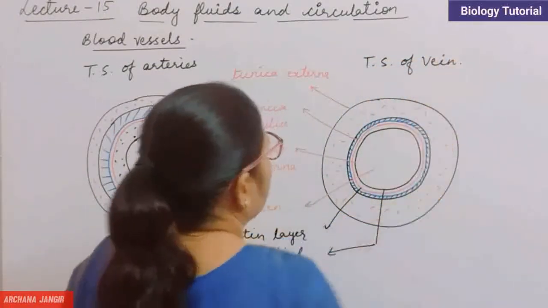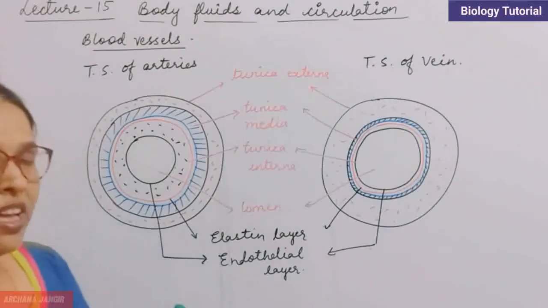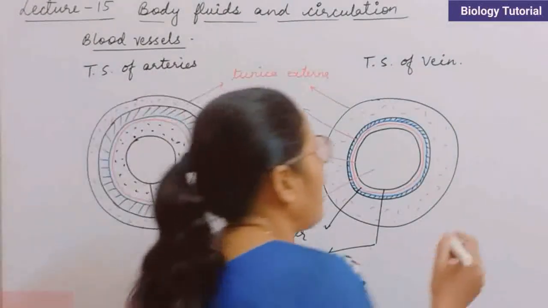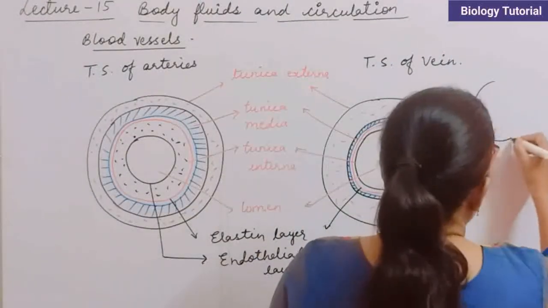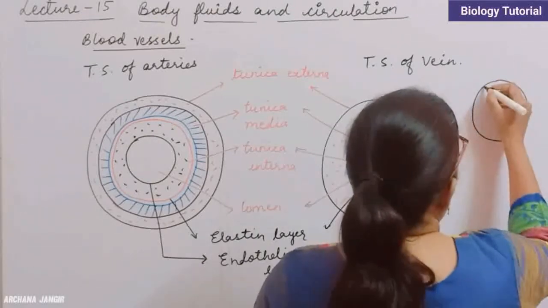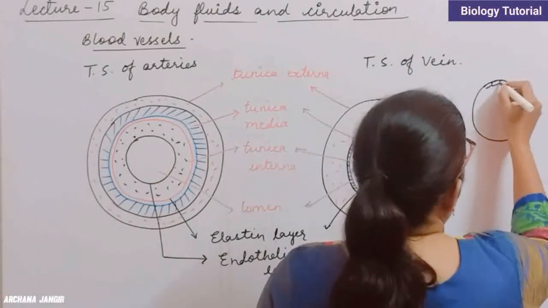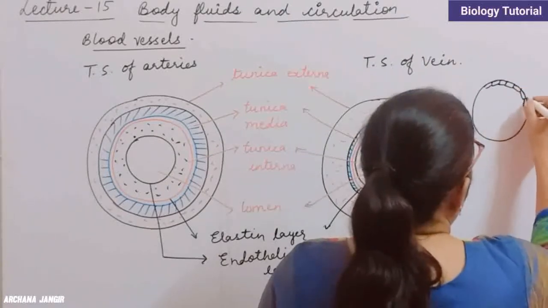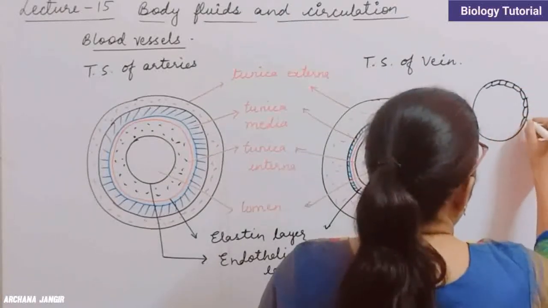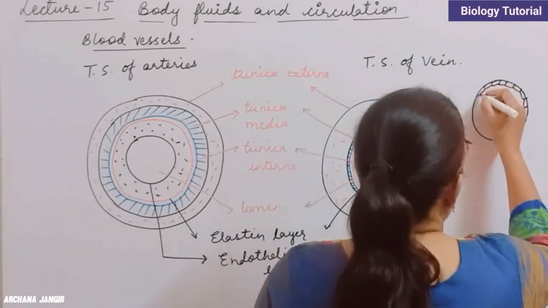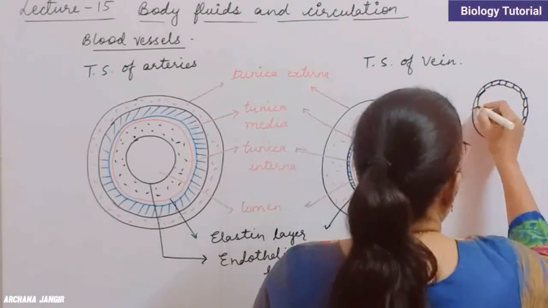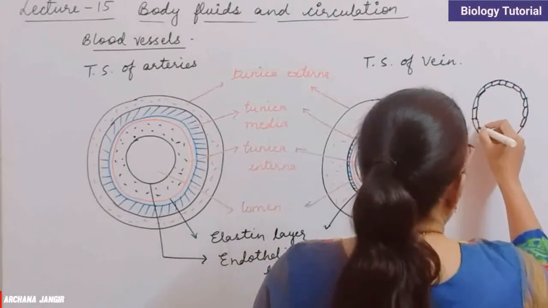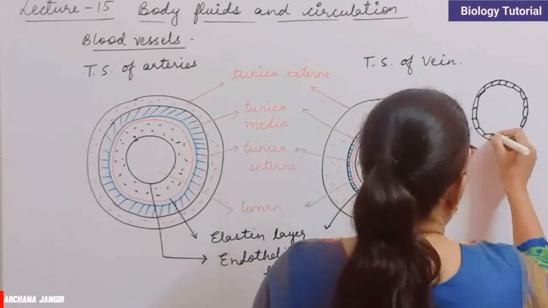If we are going to discuss the TS of capillaries, then what will happen? There is only a single membrane. So this is the capillary, and this is the epithelial tissue single membrane, and this membrane is resting on the basement membrane, which is the characteristic feature of epithelial tissues.